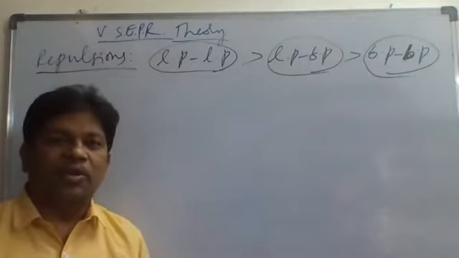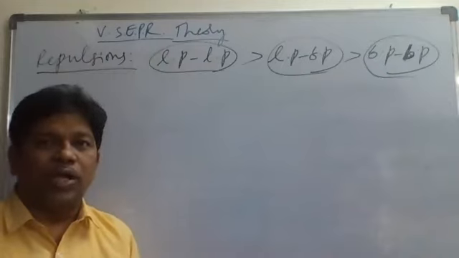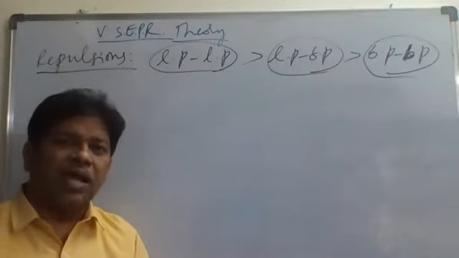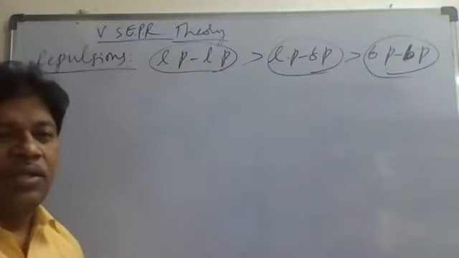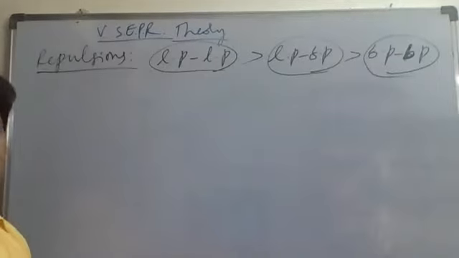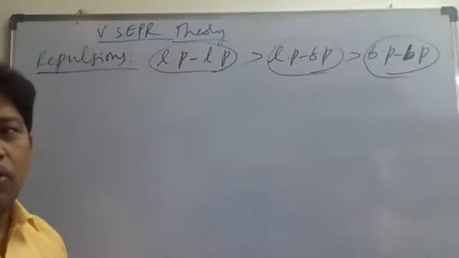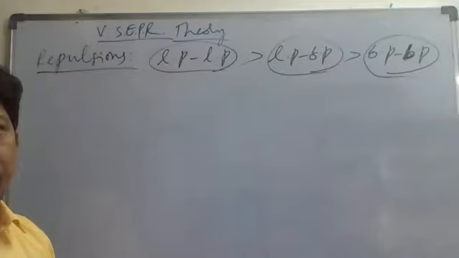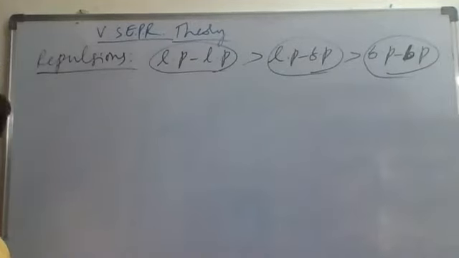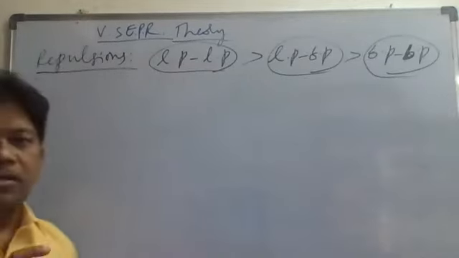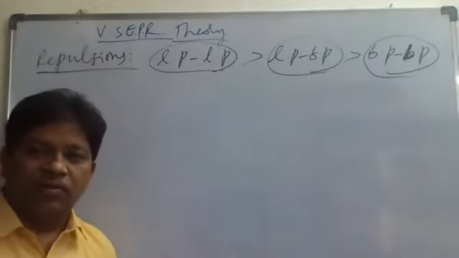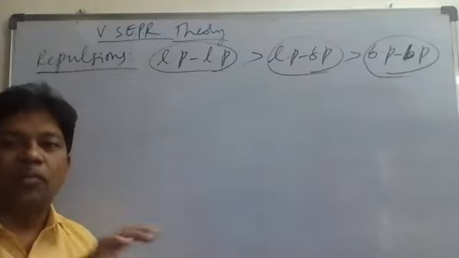What is the main aim of the molecule here? To get more stability. The main aim of any atom or molecule is to get more stability. Stability will be more only if the repulsions, lone pair repulsions or bond pair repulsions, are lesser. Lesser the repulsions, greater the stability, remember. When repulsions are lesser, stability will be greater. Keep that point in mind.